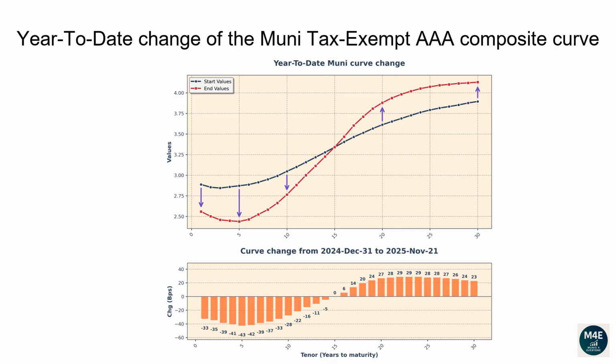The 1-year tenor changed -31 basis points. The 2-year tenor changed -34 basis points. The 5-year tenor changed -43 basis points. The 10-year tenor changed -29 basis points. The 20-year tenor changed 27 basis points. The 30-year tenor changed 24 basis points.